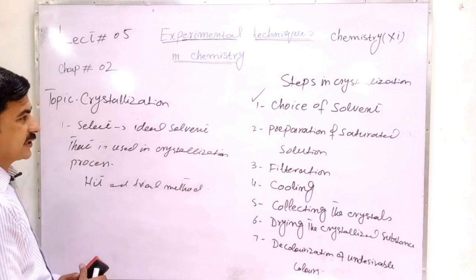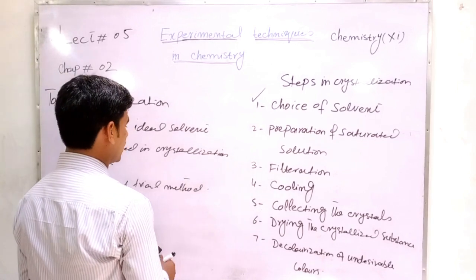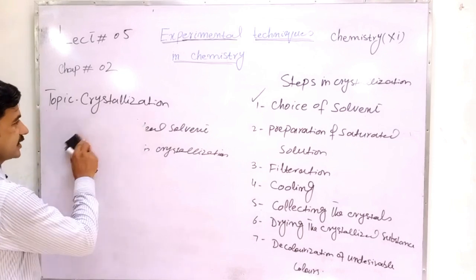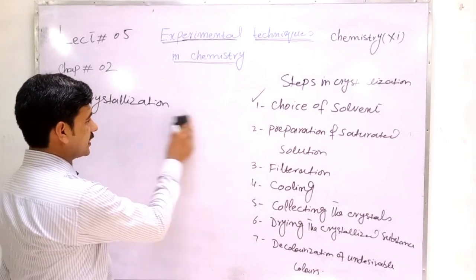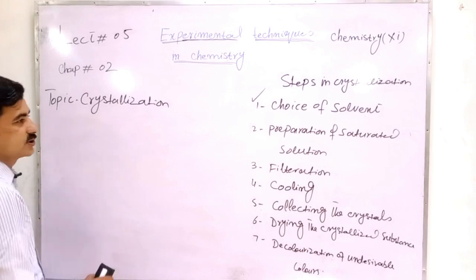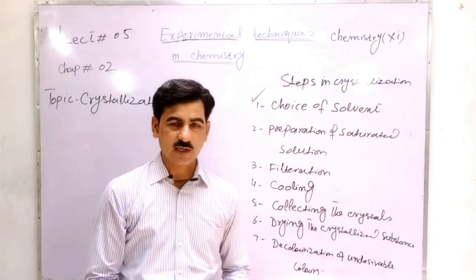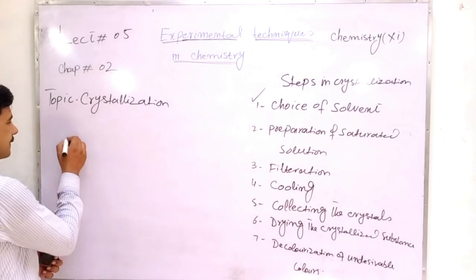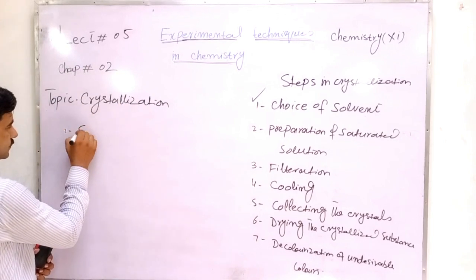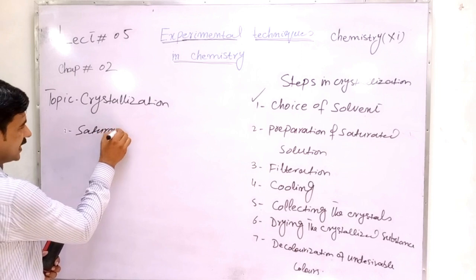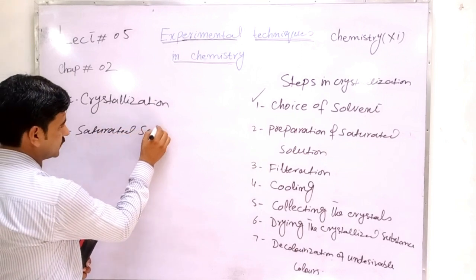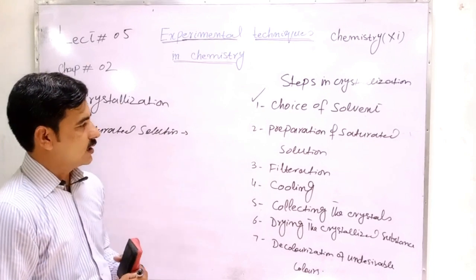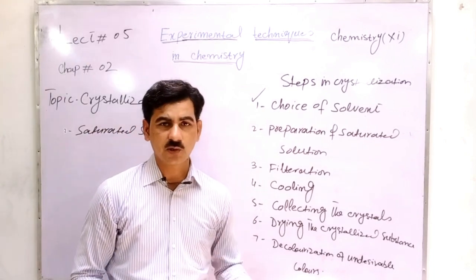The second point is preparation of the saturated solution. When we select our ideal solvent for crystallization, we prepare its saturated solution with that particular solute. A saturated solution is that solution in which no more solute dissolves at a particular temperature.